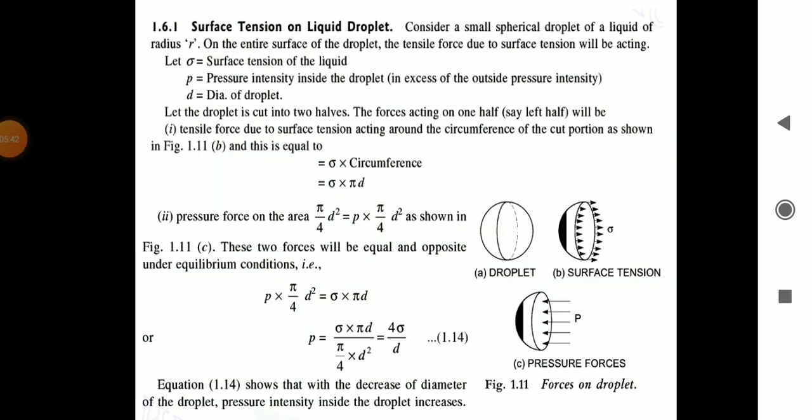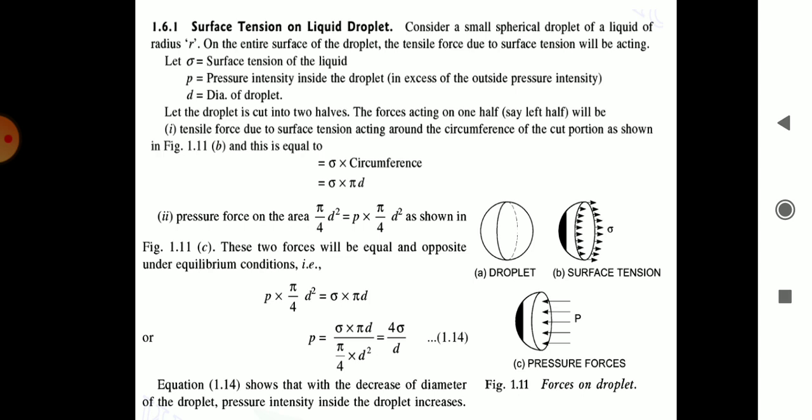Surface tension on liquid droplet. Now we will see this phenomenon of surface tension on the liquid droplet. Consider a small spherical droplet of a liquid of radius r, which is shown in figure. On the entire surface of the droplet, the tensile force due to surface tension will be acting.